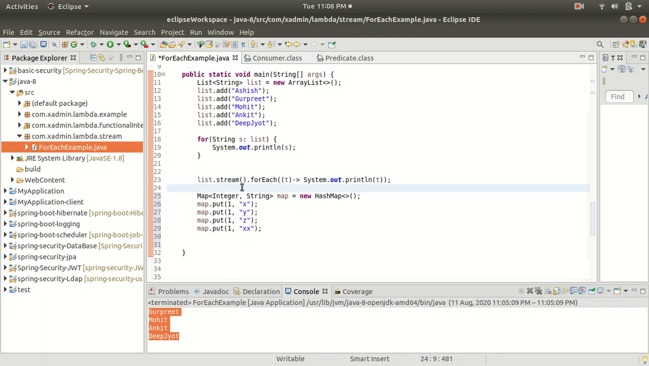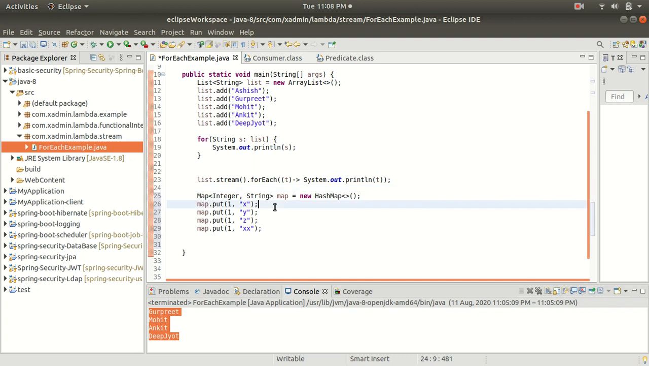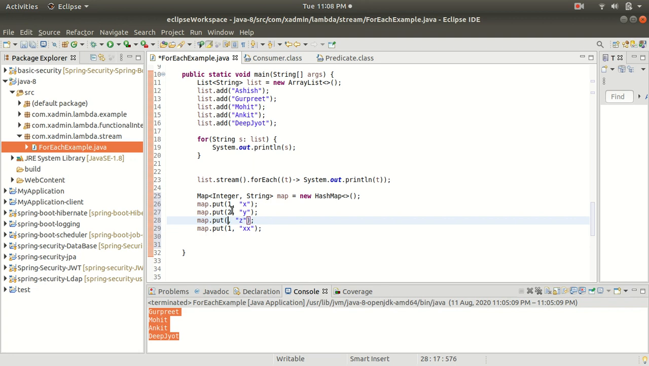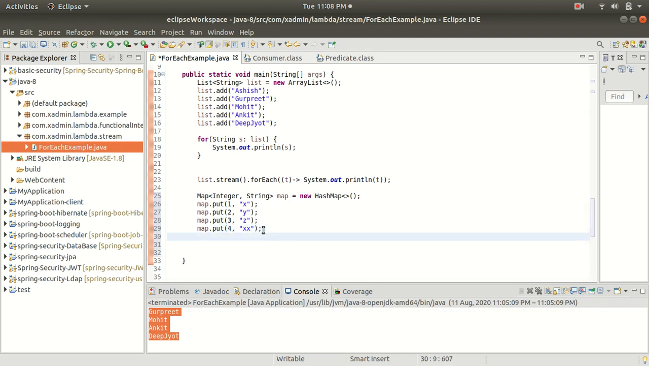I have added the objects to the map. First I created the HashMap, and then I added the keys and values, where the key is 1. Let me change this to 2, so I made the key duplicate. Here are the keys, and these are the values I have added to my map. Now I want to iterate this map.